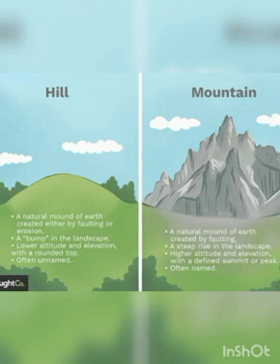The tip of a mountain is called a peak. What is a peak? The tip of a mountain is called a peak. These mountains are joined together in a chain. This is called a mountain range.